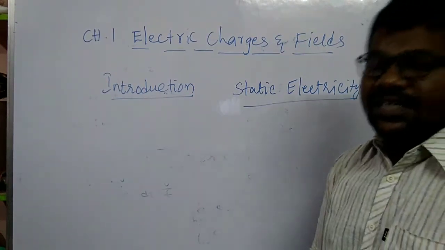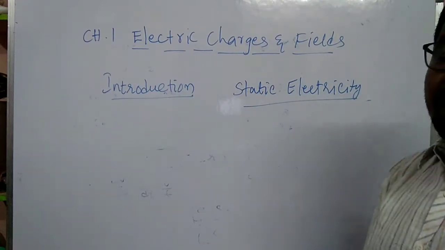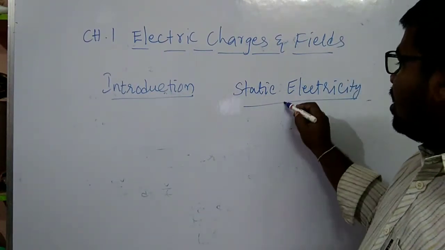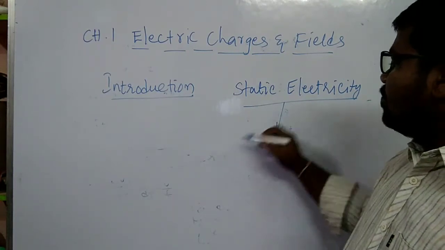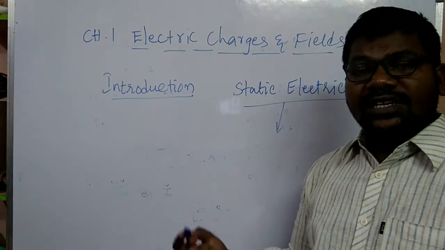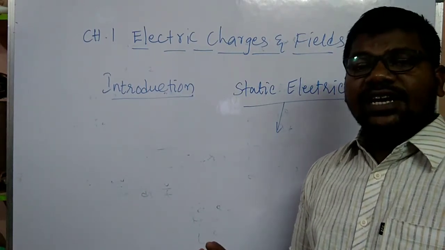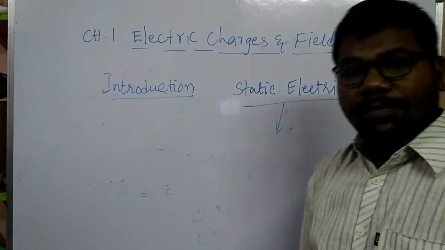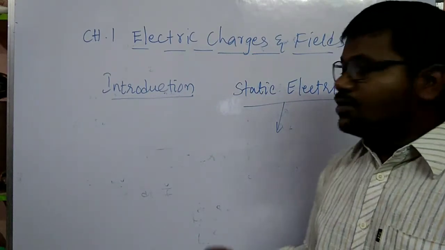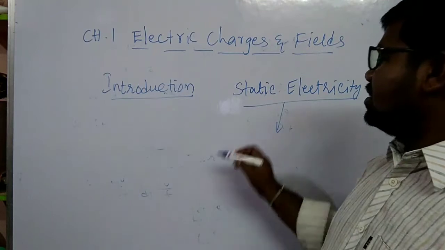So what is static electricity? The phenomenon of rubbing one material to another, so it experiences some attractive property. So that we can say static electricity.